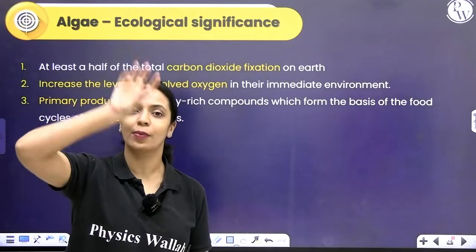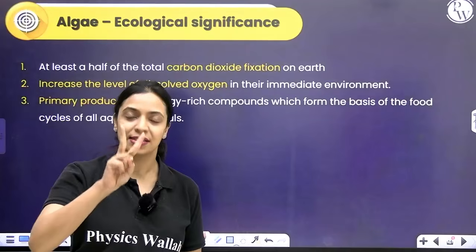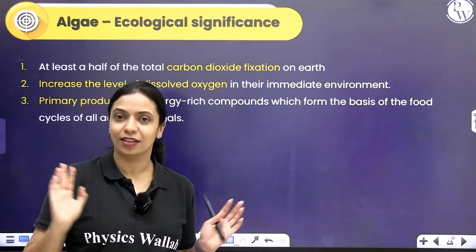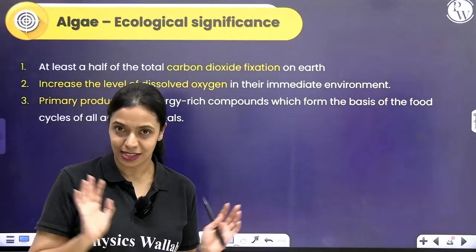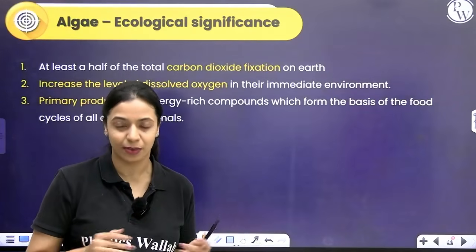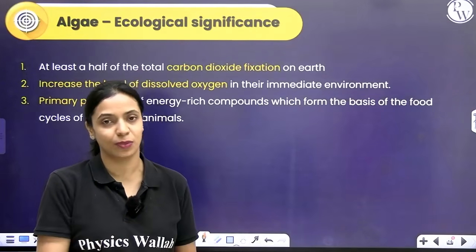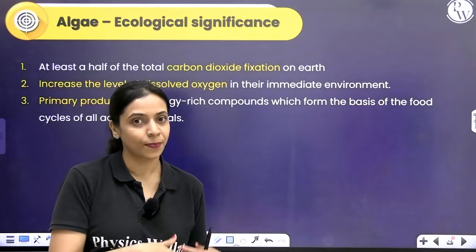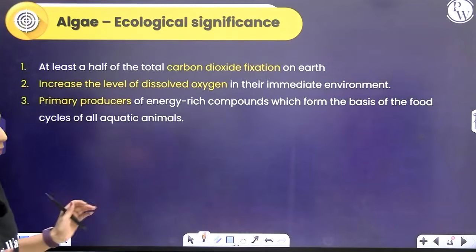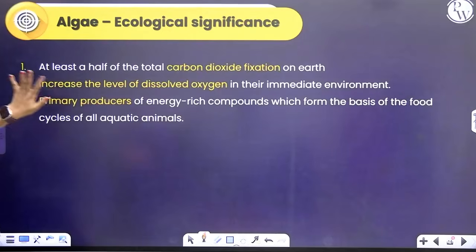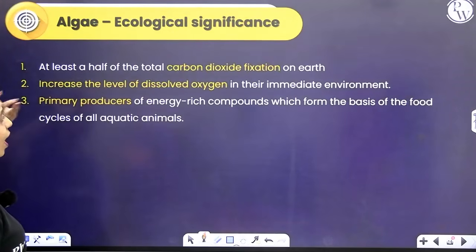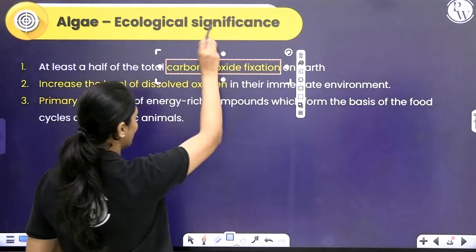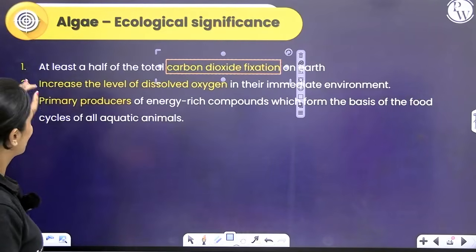Firstly, removing carbon dioxide from the atmosphere. Secondly, introducing oxygen to the atmosphere and also increasing the concentration of oxygen in its immediate surroundings, so that other animals can make use of it. Also, since it's a producer, it acts as food for many different animals. At least half of the total carbon dioxide fixation happens due to algae.